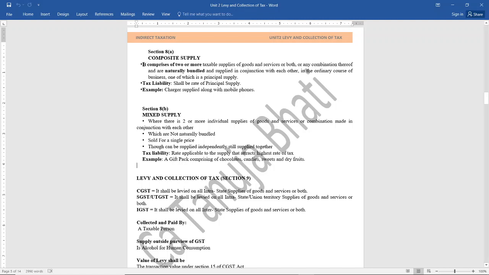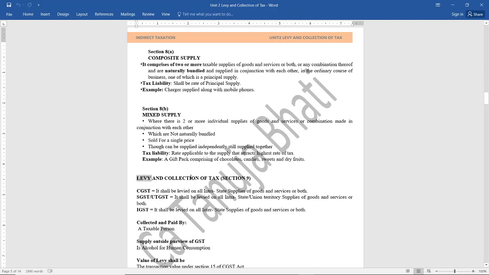So remember, composite supply is naturally bundled, and in mixed supply they have brought items together, so they're not naturally bundled. Remember, in composite supply the rate will be the rate applicable to the principal supply, and in case of mixed supply the rate applicable will be that of the supply that attracts the highest rate of tax.